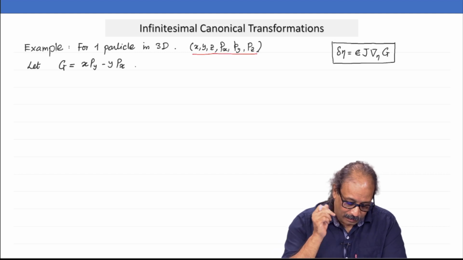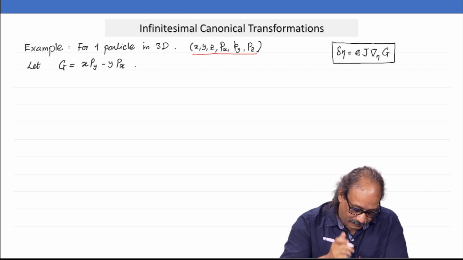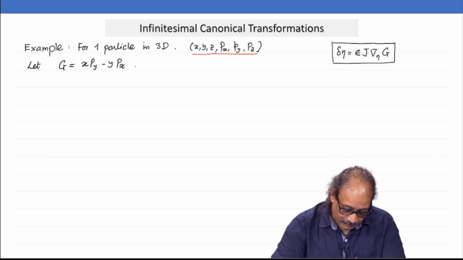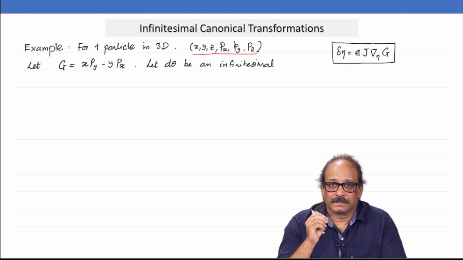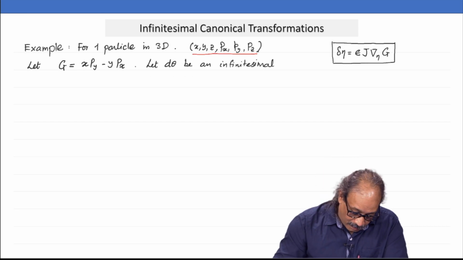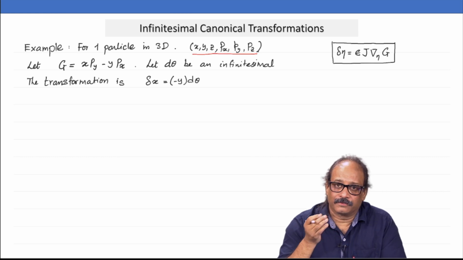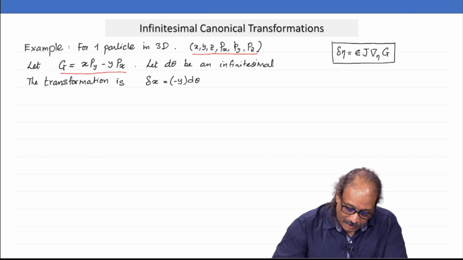Now, let me take one generator, and the generator is defined as x p_y minus y p_x. Now, what kind of transformation does this generator generate? Now, the transformation of course can be found very easily. Once you have G, remember I use this formula.